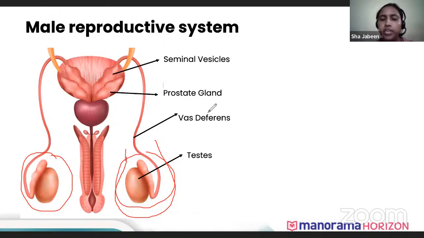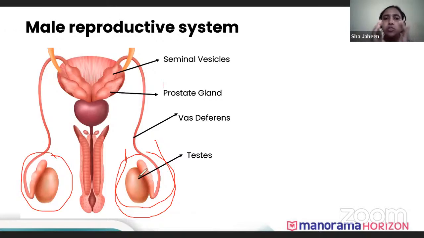Sperms require a lower temperature, 2 to 3 degrees Celsius less than the body temperature. Hence the scrotal sac is kept away from the body, so that the temperature required for producing sperms is maintained and it does not come into contact with the body heat.